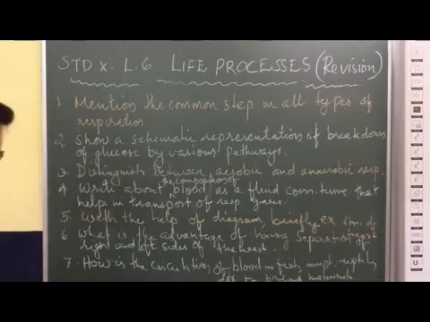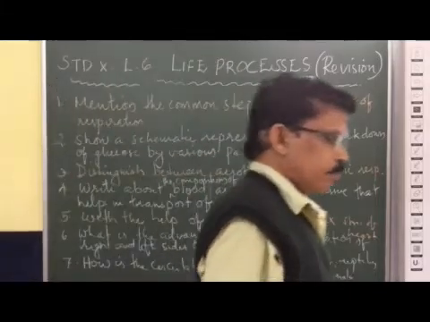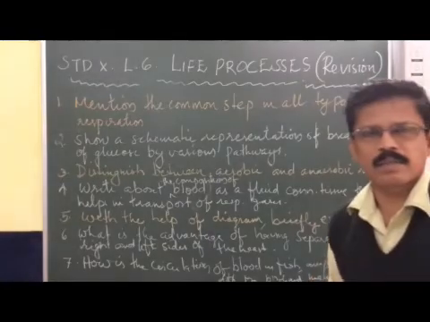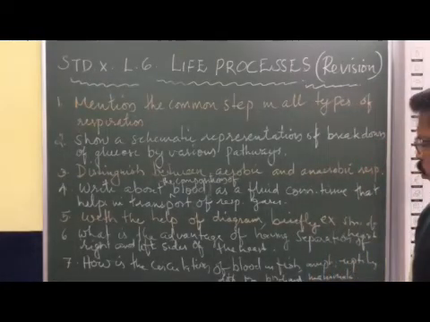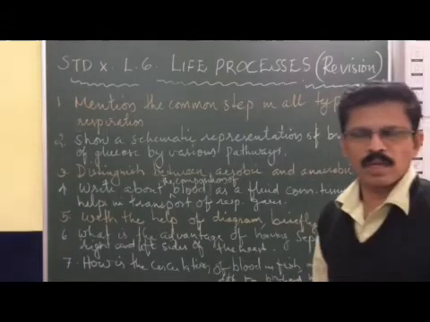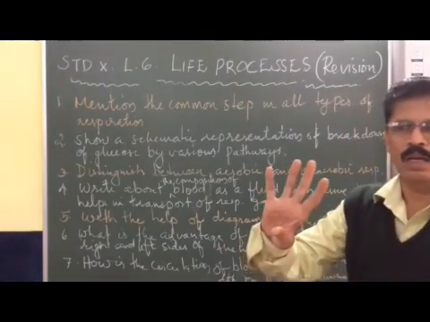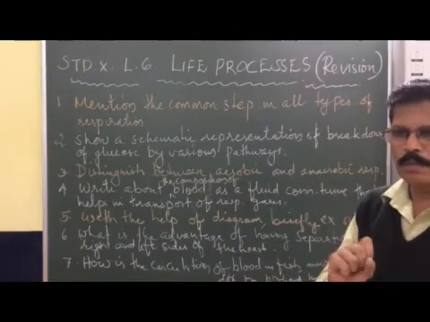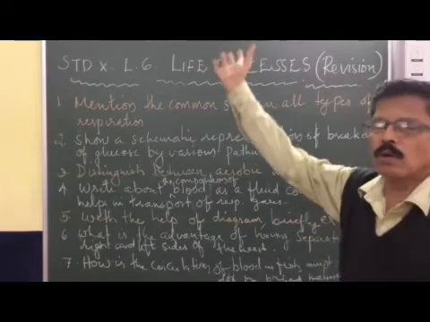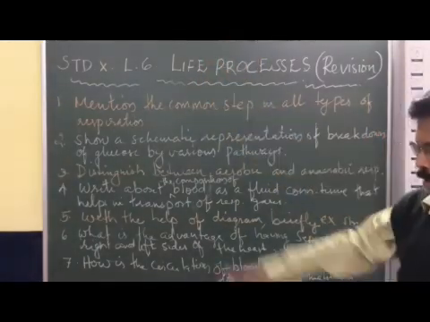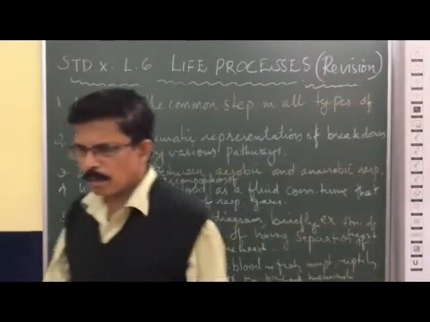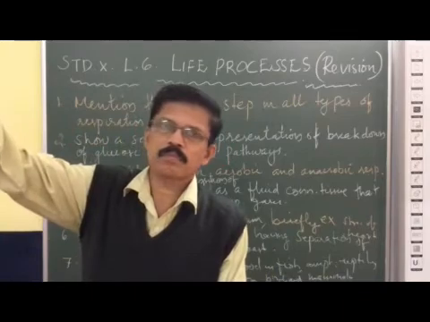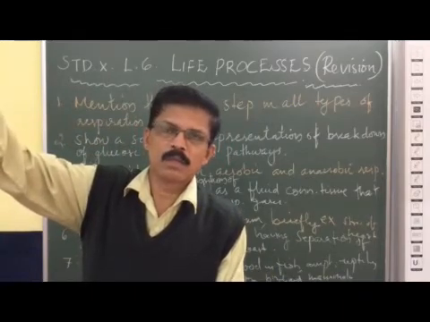In fishes, the blood is pumped from the heart. Fishes have a two-chambered heart. The blood is pumped from the heart and directly goes to the gills. In the gills, the blood gets mixed with the oxygen and, after mixing with the oxygen, directly goes to the various body parts.